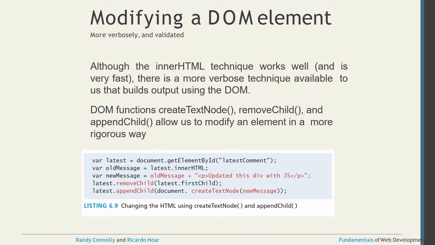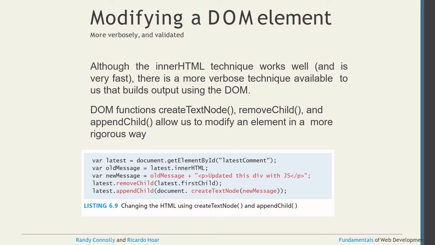So this is modifying, a little bit more. The innerHTML technique works well, but there are more techniques available to build the output using the DOM. One is createTextNode, removeChild, appendChild, which allow you to modify elements in more ways.